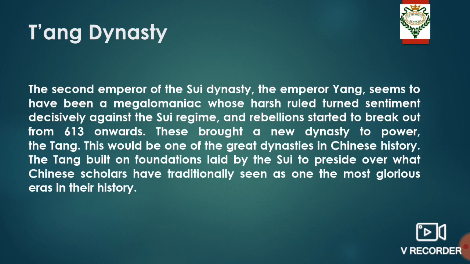Now, what is a megalomaniac? One who seeks more power, who wants to be more powerful. What he did caused rebellions to break out from 613 onwards, to break away from his dynasty and start a new one. So this brought a new dynasty to power, that is the Tang.